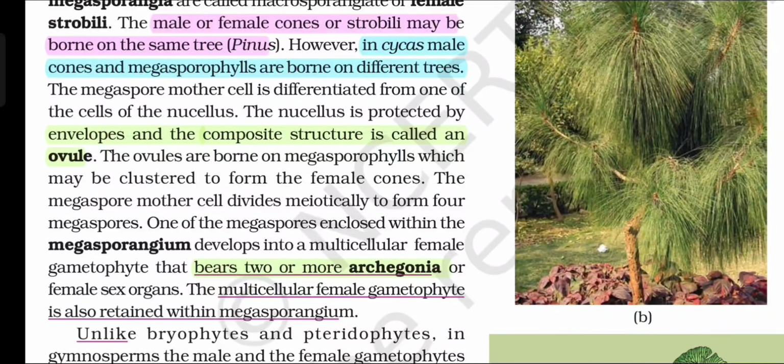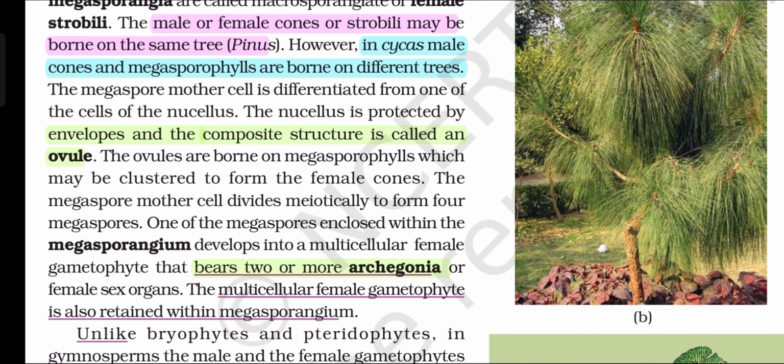The male or female cones or strobili may be borne on the same tree, Pinus. However, in Cycas, male cones and megasporophylls are borne on different trees. The megaspore mother cell is differentiated from one of the cells of the nucellus. The nucellus is protected by an envelope and the composite structure is called an ovule. The ovules are borne on megasporophylls, which may be clustered to form the female cones.